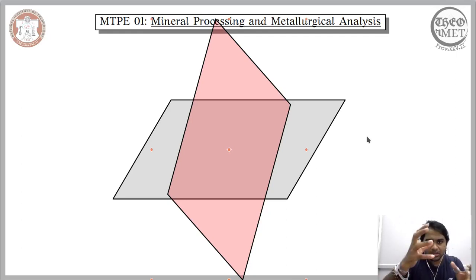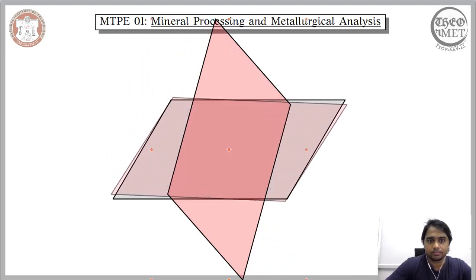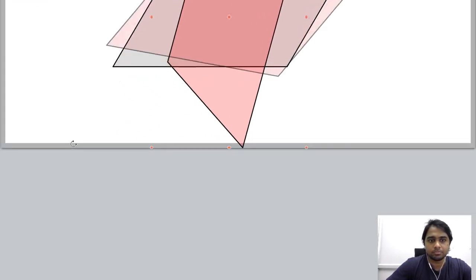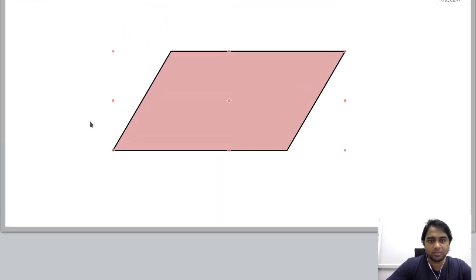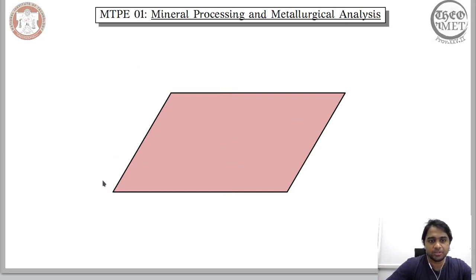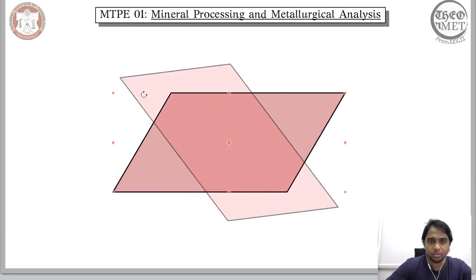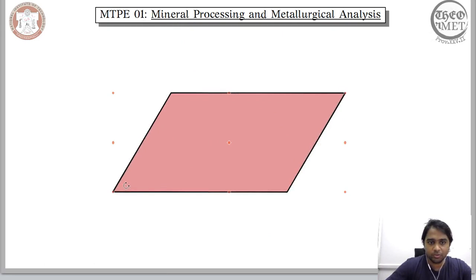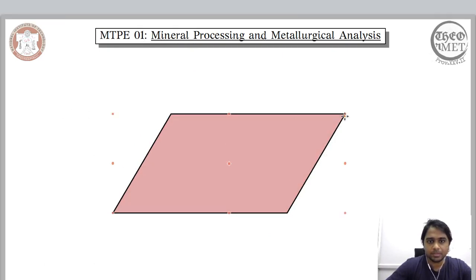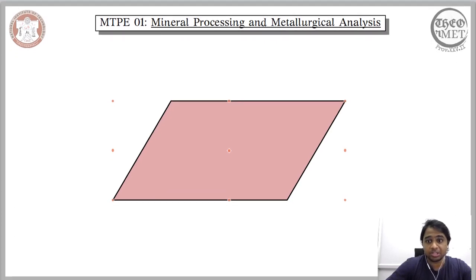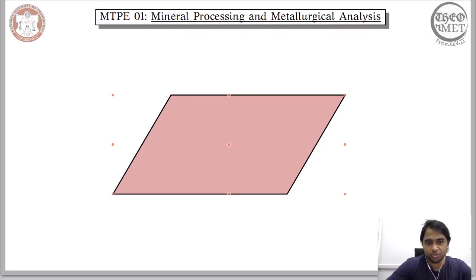Now let us try to rotate it as we do for the rectangular unit mesh. And when we rotate it by an additional 90 degrees, so essentially when in the previous condition we were here, and when we do a rotation of an additional 90 degrees, we could see that the rotated parallelogram overlaps with its original form.